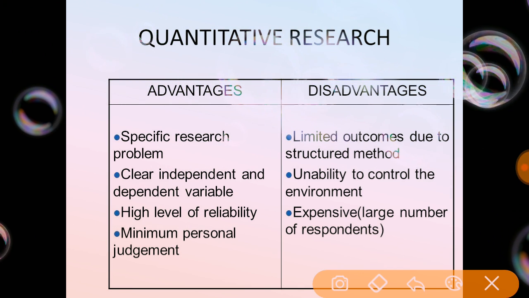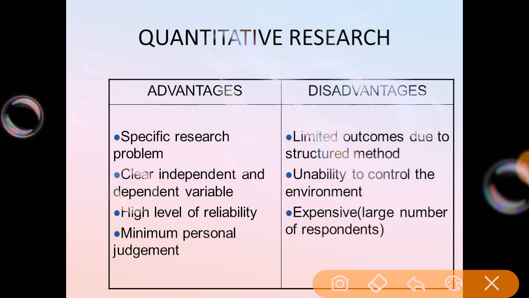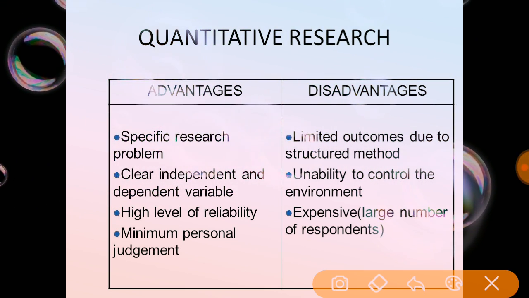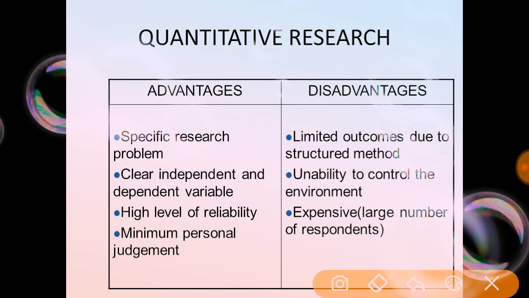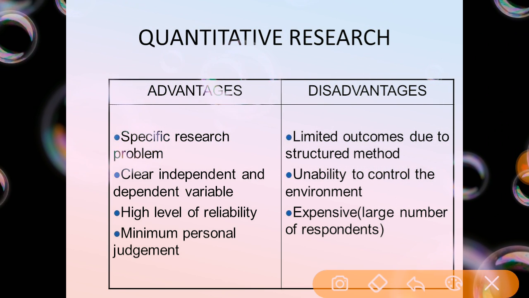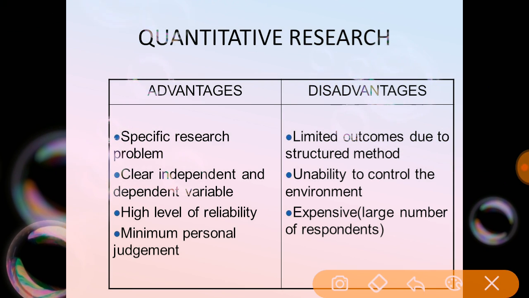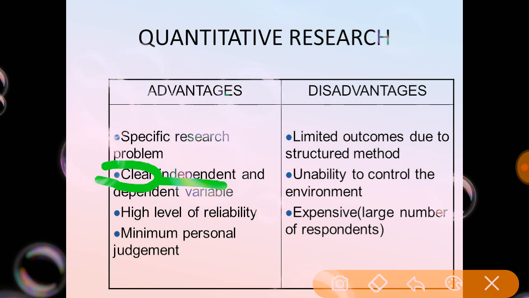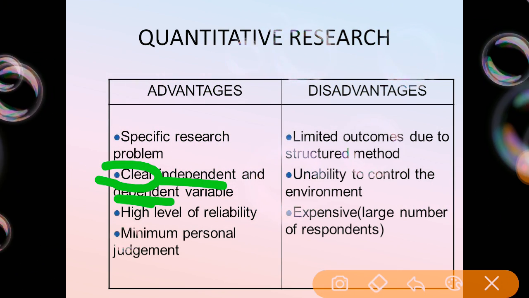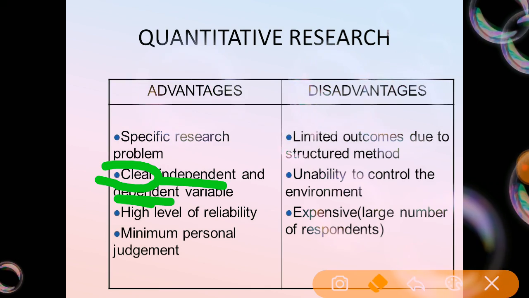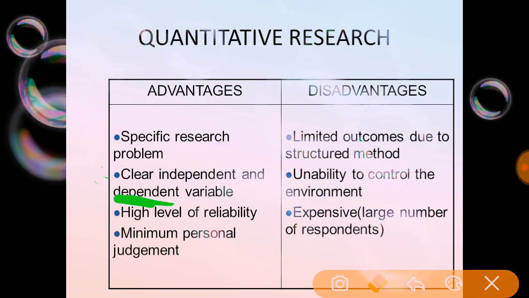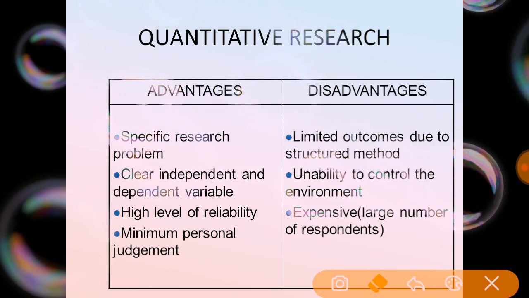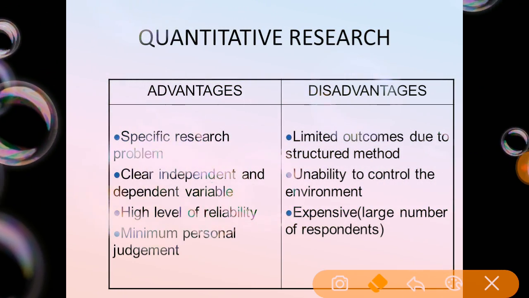Then coming to the second one, the clear independent and dependent variable. In a quantitative research study, after framing the hypothesis and after showing the relationship between the two variables, the researcher can know the clear independent and dependent variable. Then coming to the third one, the high reliability. Whatever study the researcher is going to conduct, it is in a completely genuine manner. Then the last one, minimum personal judgment.